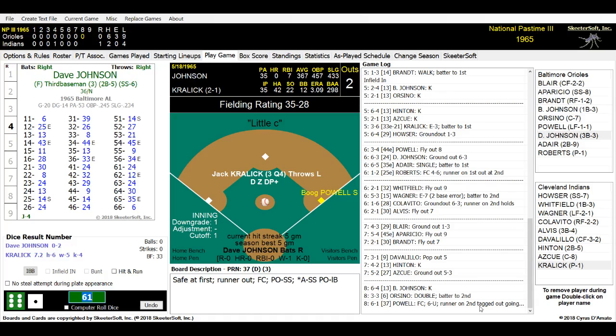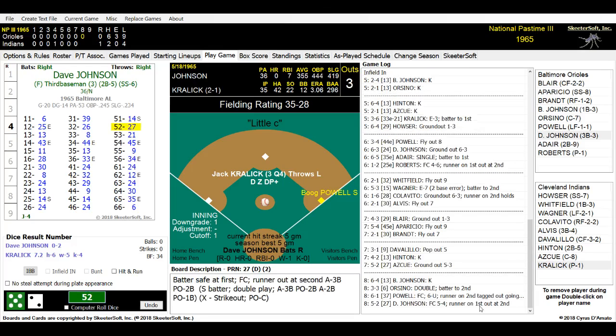Due up is Davy Johnson. Davy Johnson today is 0 for 2. He has walked and reached second on a wild pitch earlier. Here is the pitch. Boog Powell's on first. Davy Johnson's at the plate. Here's the pitch by Kralik. It is a 52, and Davy Johnson hits towards our 3rd baseman. Alice fires to second, gets Boog Powell for the fielder's choice. And that is 3 down. Another strange inning for the Orioles.